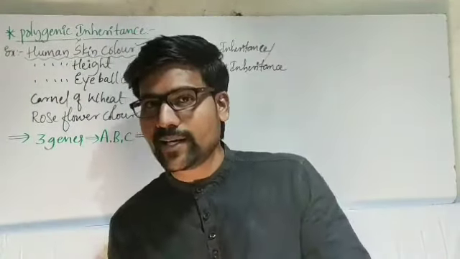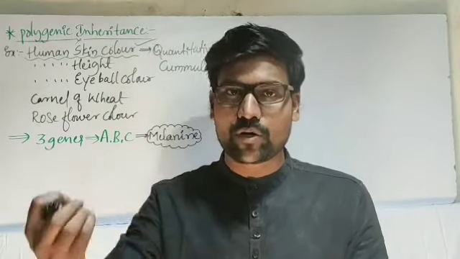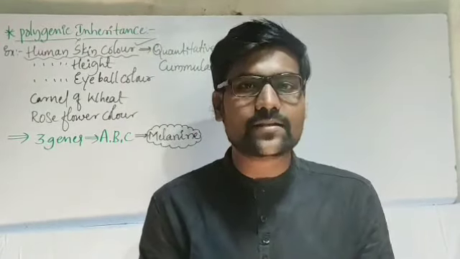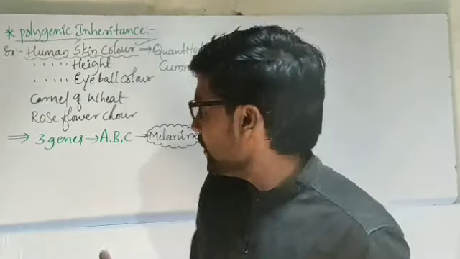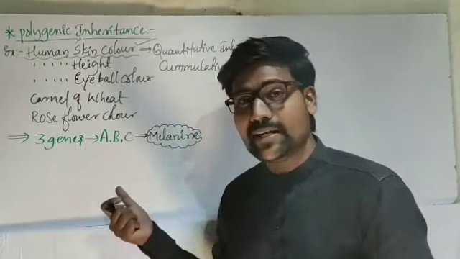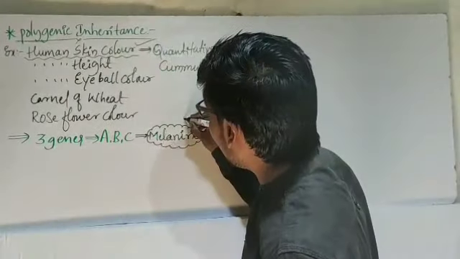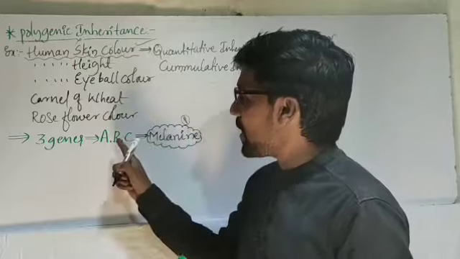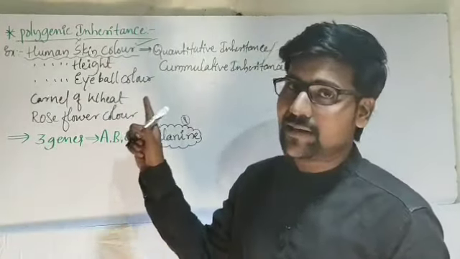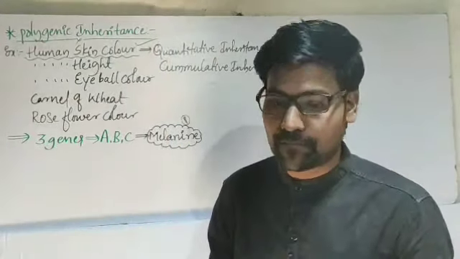When melanin quantity is more, the skin becomes darker. When melanin quantity is less, the skin color is light, and we call it a white person. Melanin is a pigment, which is a protein in chemical composition, produced by the A gene, B gene and C gene in additive form.